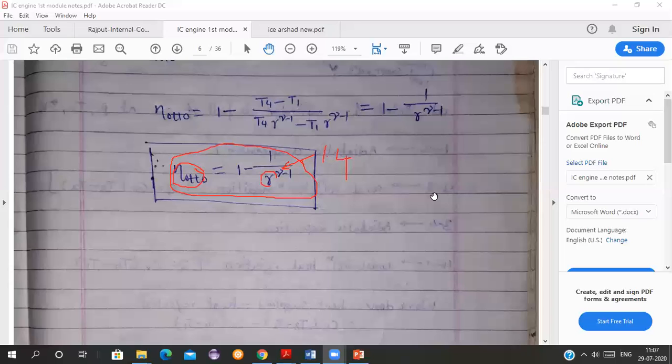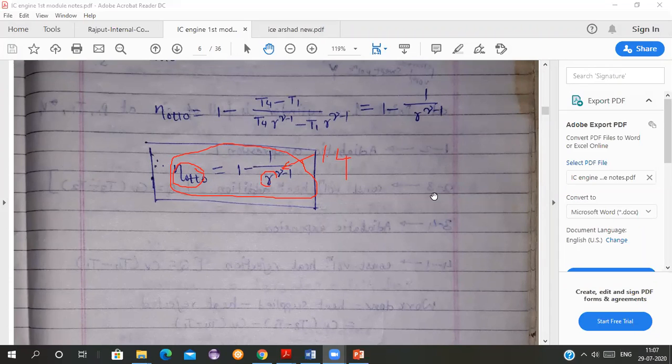If you are taking gamma as 1.5, then your answer will be 6.25. That is also right. As the value of gamma is not given, you can take it as 1.4, and if it is given in the question as 1.5, then you can take it as 1.5.